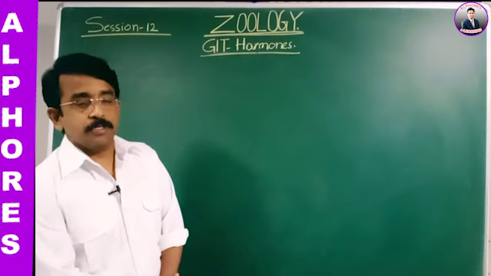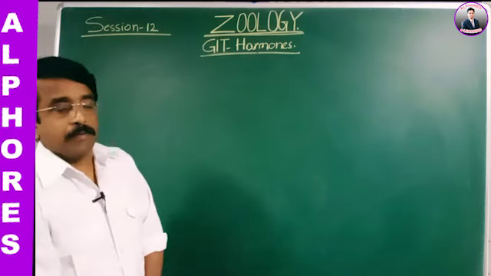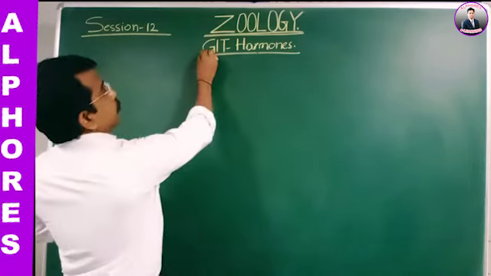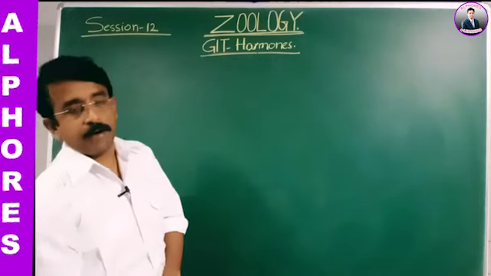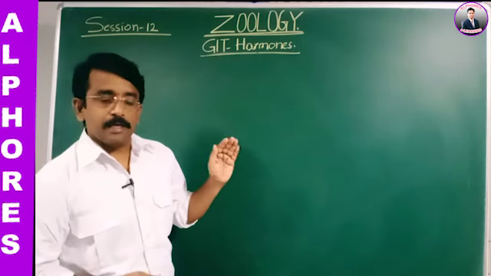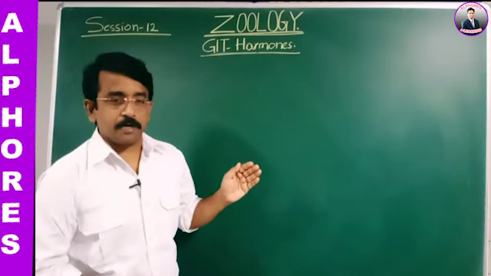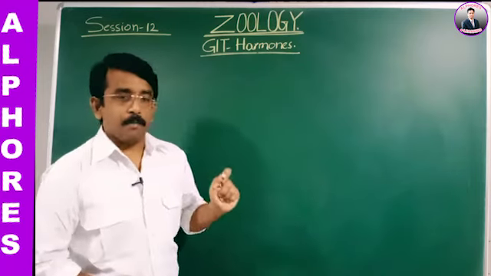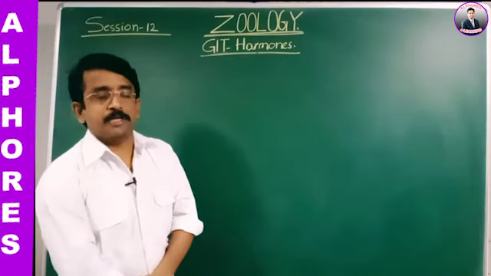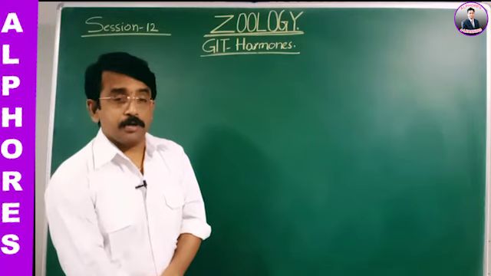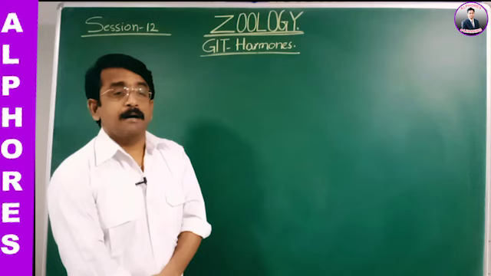This is Zoology subject. Topic: Chemical Control and Coordination. Session number 12. The subtopic we are going to discuss is gastrointestinal tract hormones. The gastrointestinal tract and the other organs, their hormonal secretions and their function, and also the hormonal action, is the topic we require to discuss. So, the gastrointestinal tract is endodermal in origin and also secretes hormones.